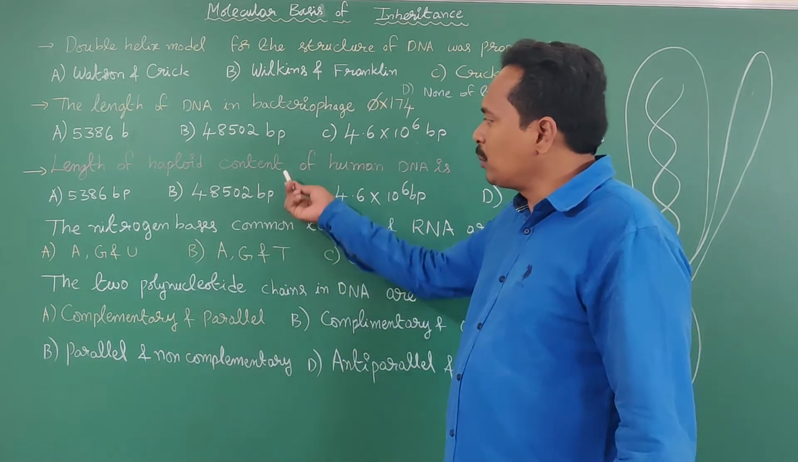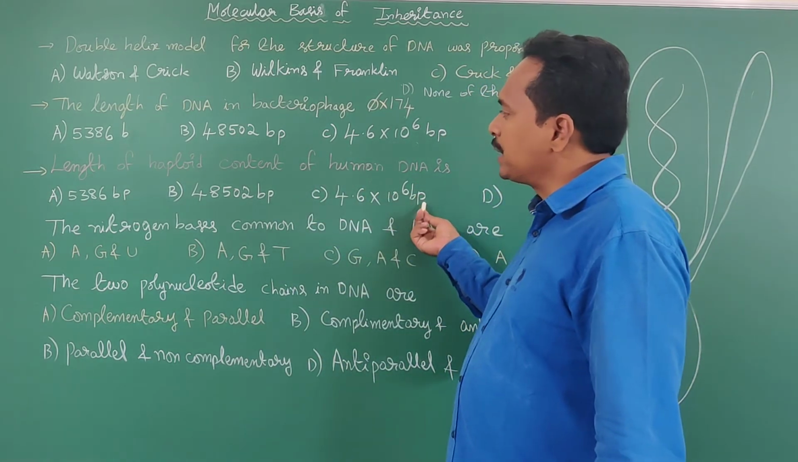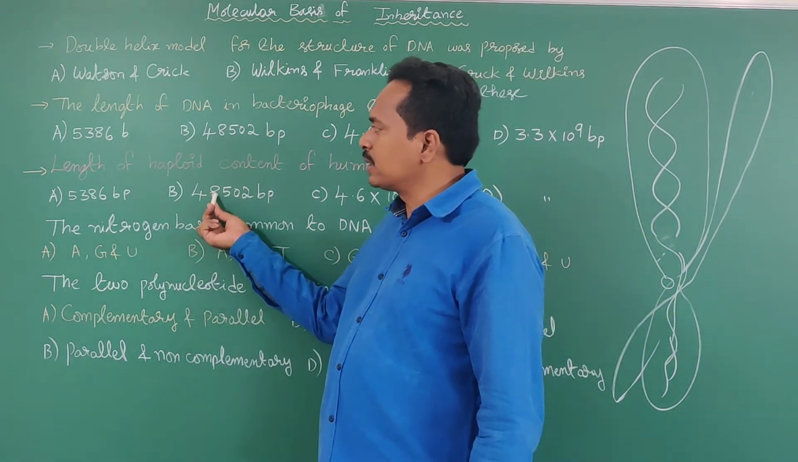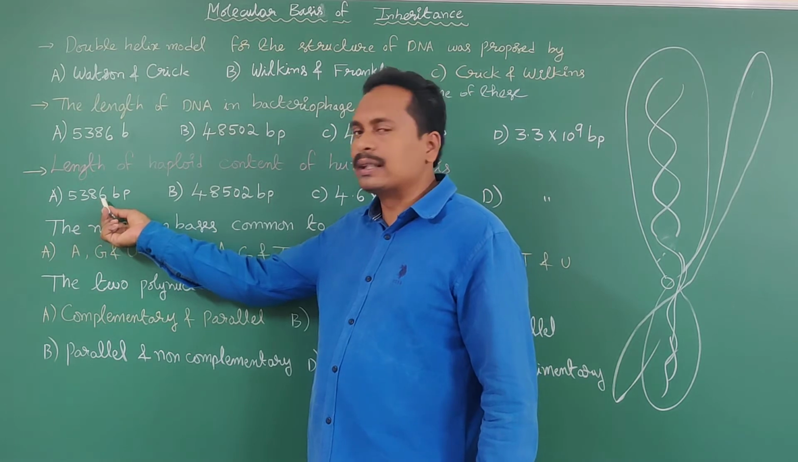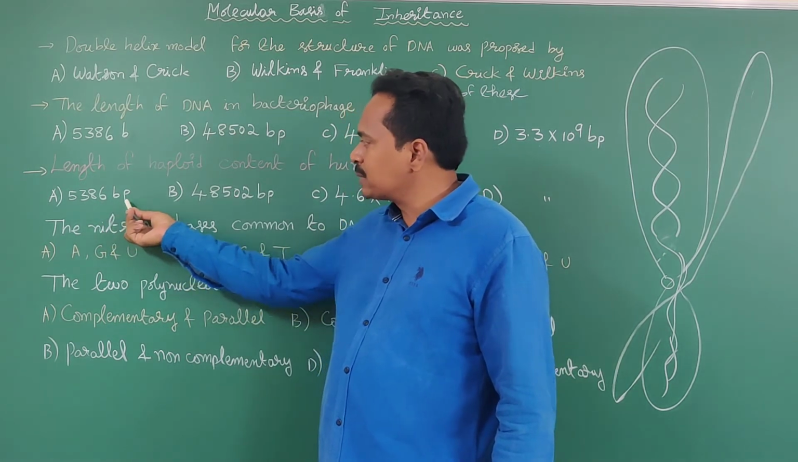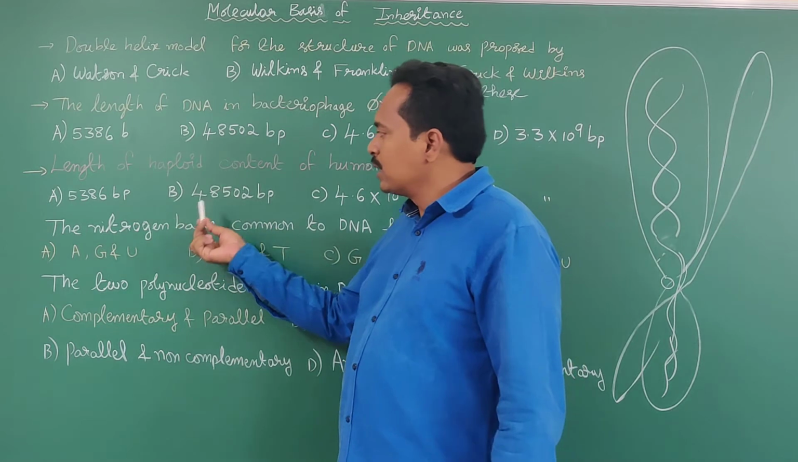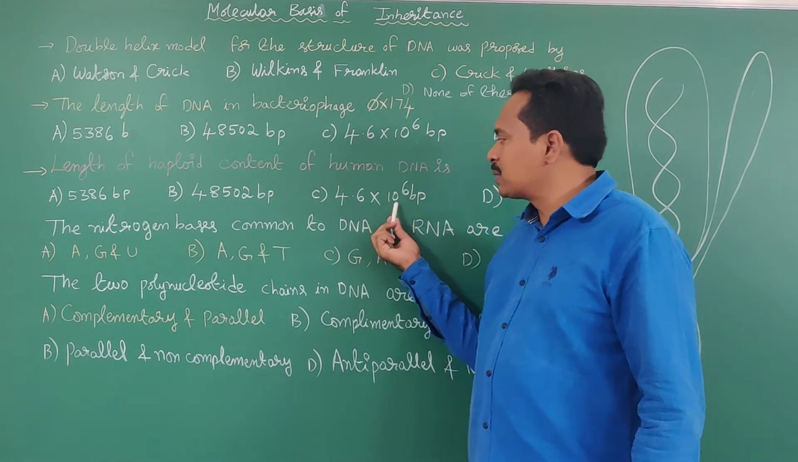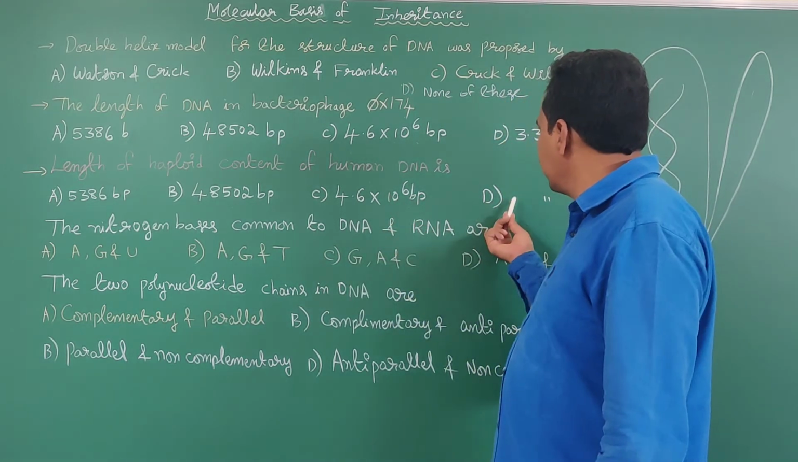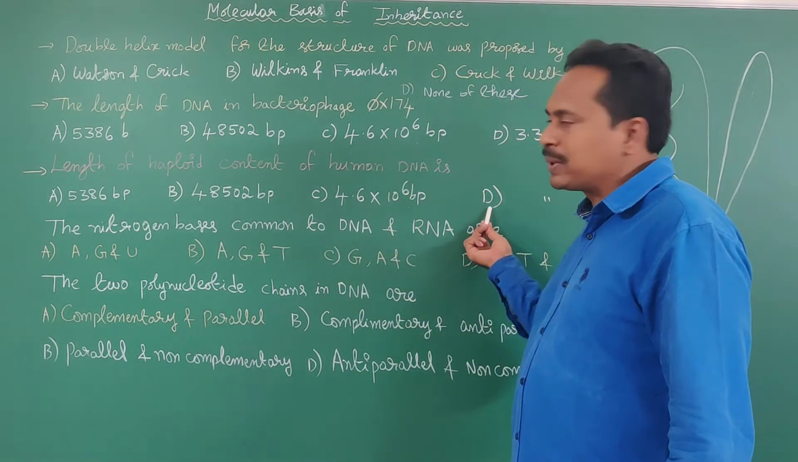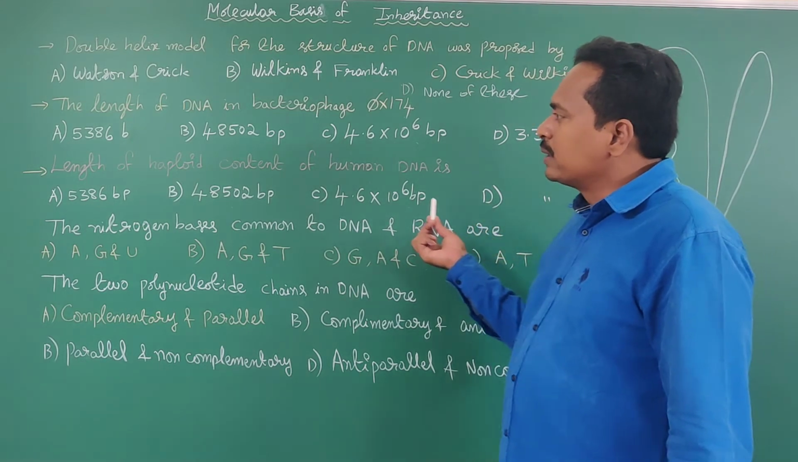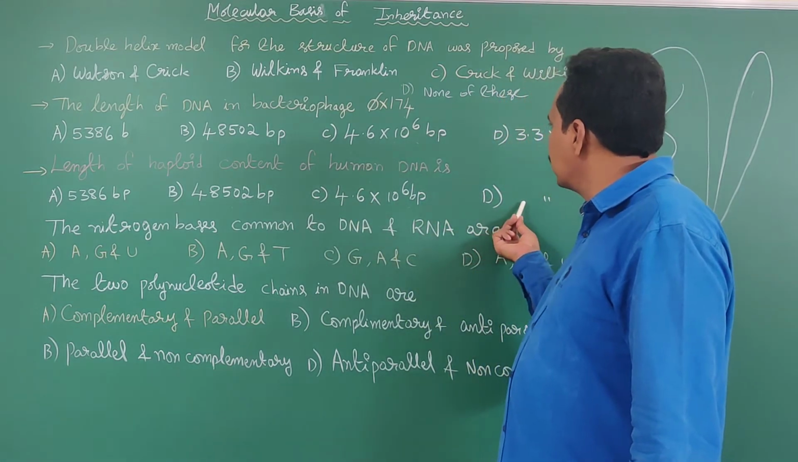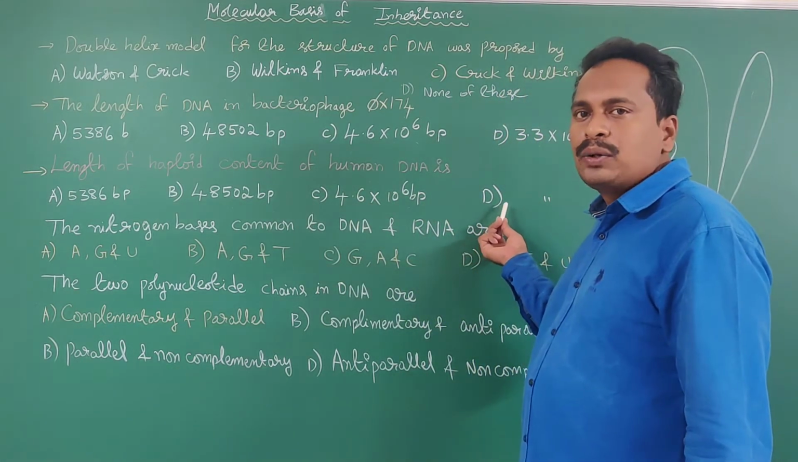The length of the haploid content of human DNA is. What are the given options? The same options are given for this question also. Option A is 5386 base pairs, given here instead of bases. Option B is 48,502 base pairs. Option C is 4.6 × 10^6 base pairs. Option D is 3.3 × 10^9 base pairs. So the length of the haploid content of human DNA consists of 3.3 × 10^9